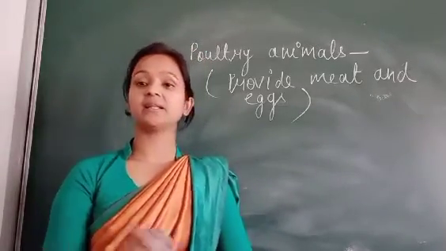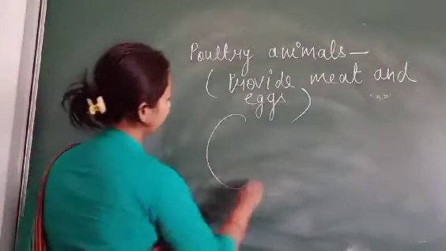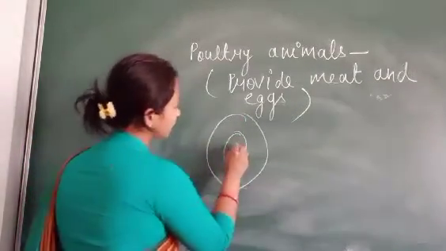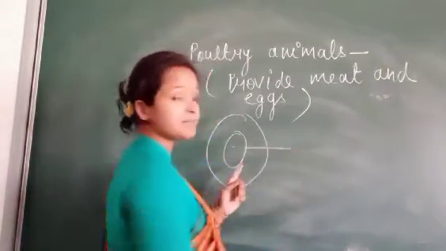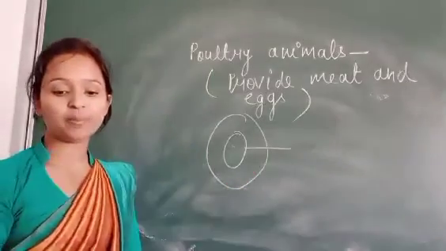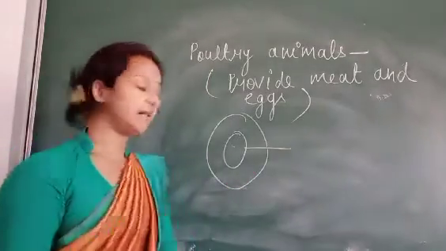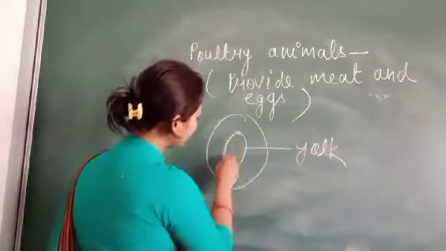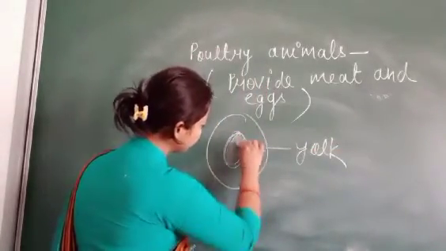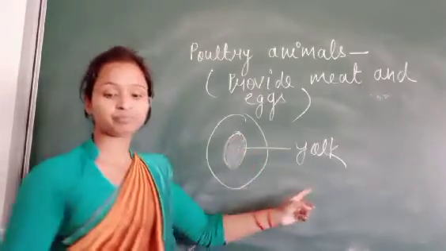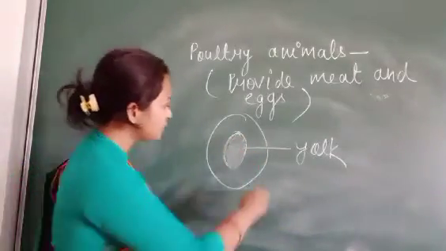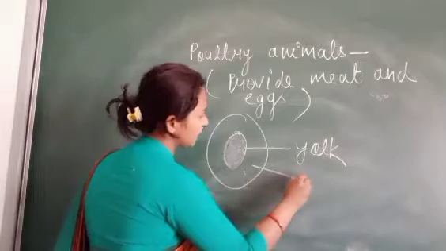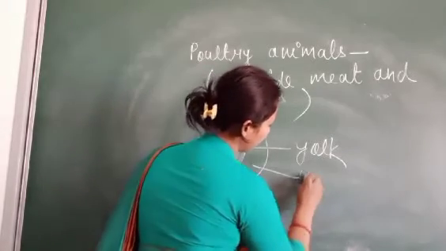And the egg, this is the egg. Egg has the yellow part. This is the yellow part, that is the yolk. You can see that this part is called the yolk, and the white part of the egg is called the albumen.